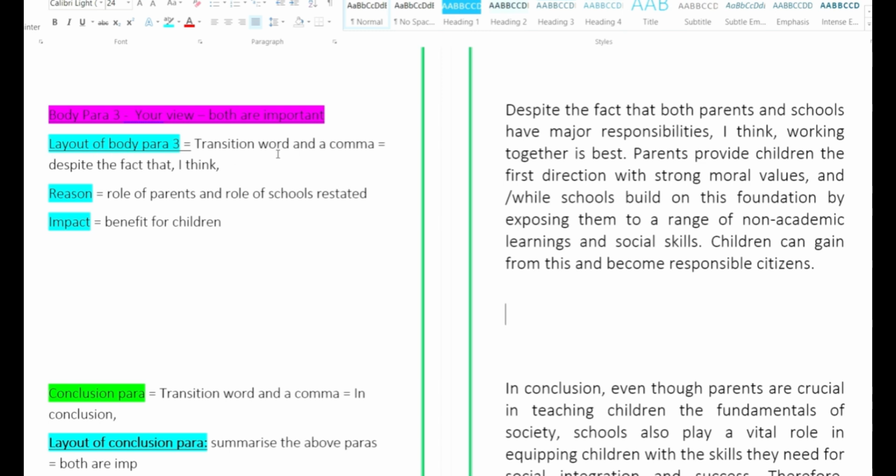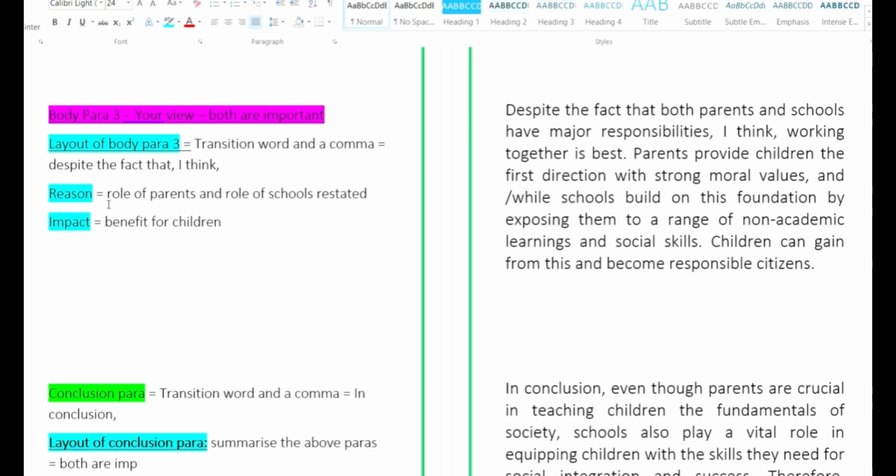Start with a transition word and put a comma to it. So what is the transition word this time we are taking? Despite the fact that. And you use the word I think in order to say that it is your opinion. Then it is the reason and the impact.